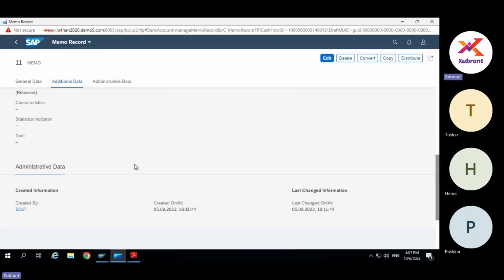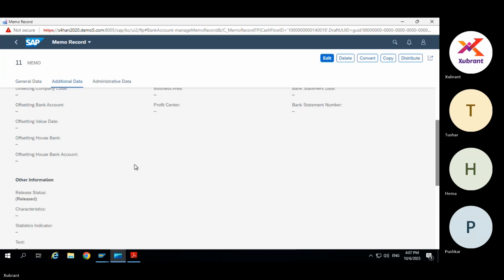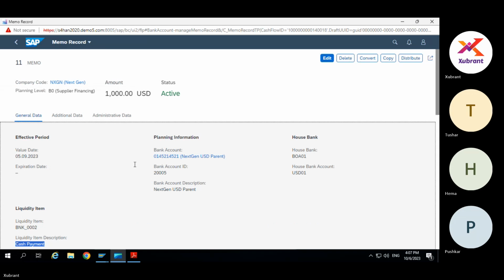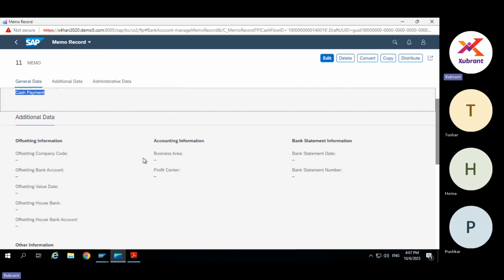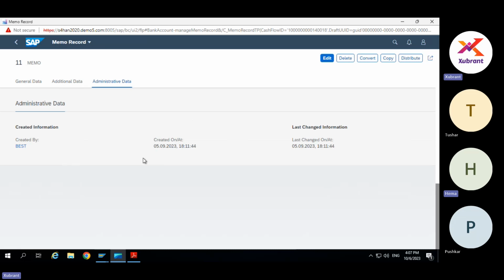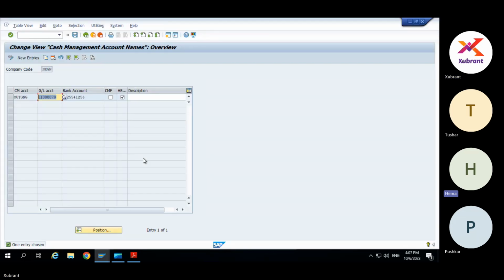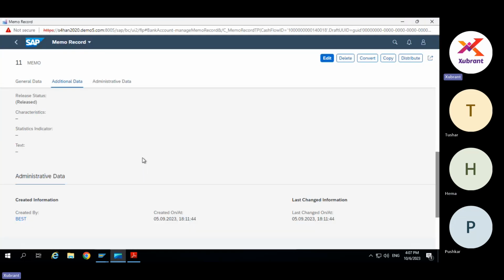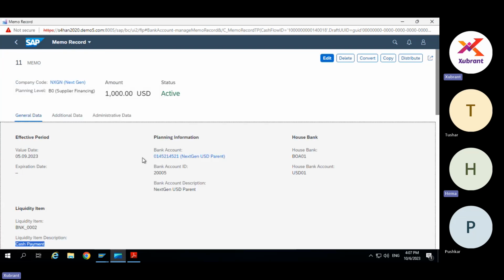GL account, how does it derive? Does it need the GL account? Because memo record just needs the link to the liquidity item and to the planning group. So here we have given both planning group and liquidity item, so I don't think GL is required for memo records, right? Because we don't do any posting.